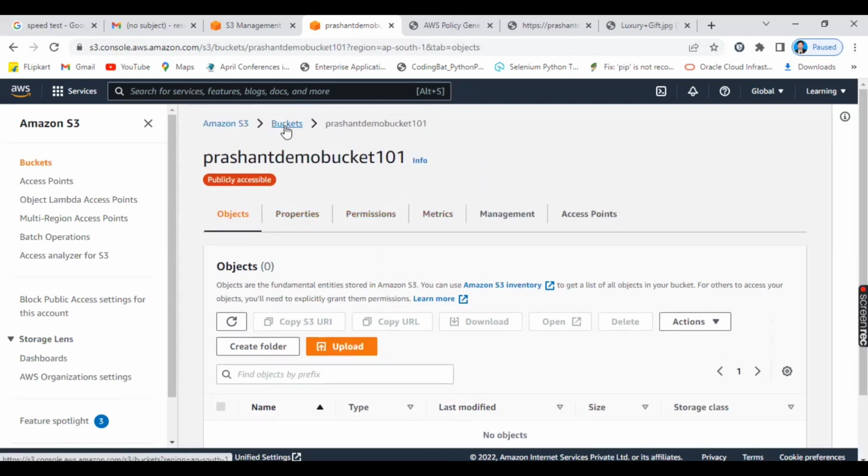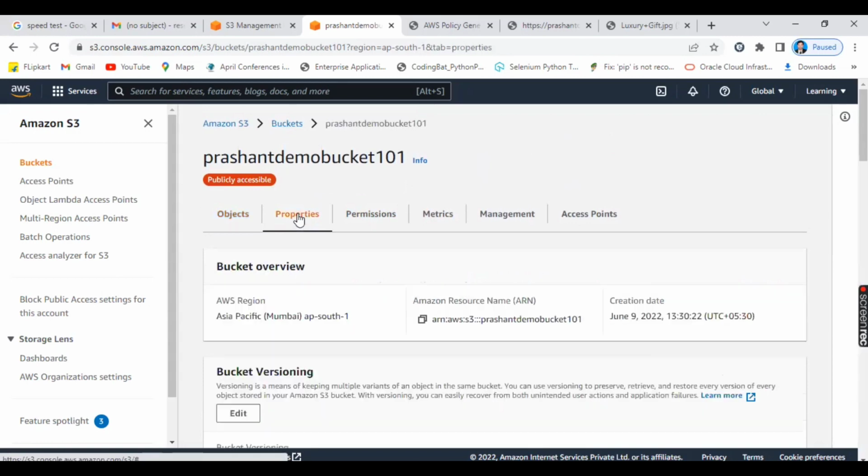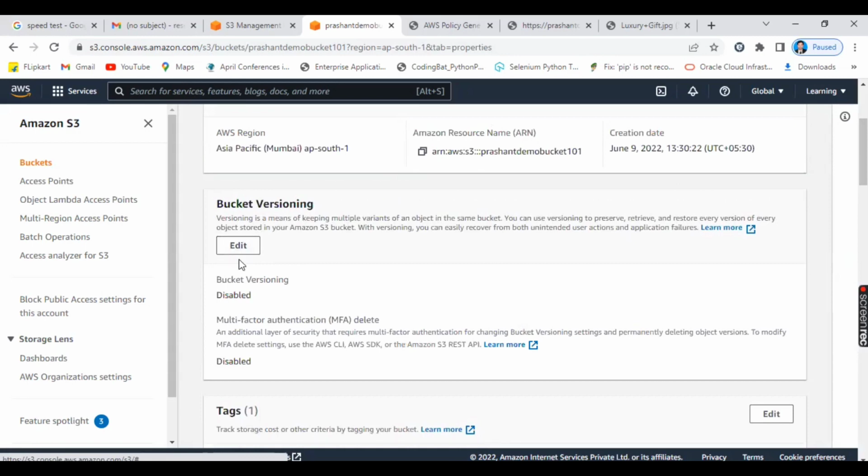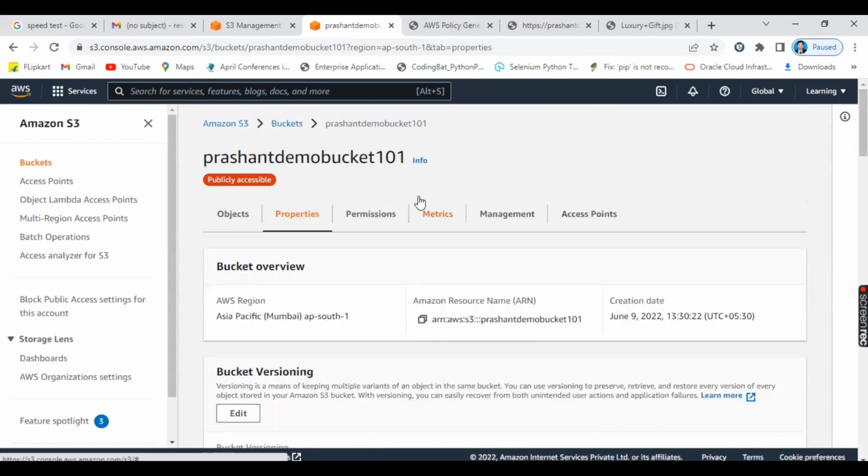So what you can do, you can go to the bucket and click on properties. There is an option called bucket versioning. But before that, I want to show you something.